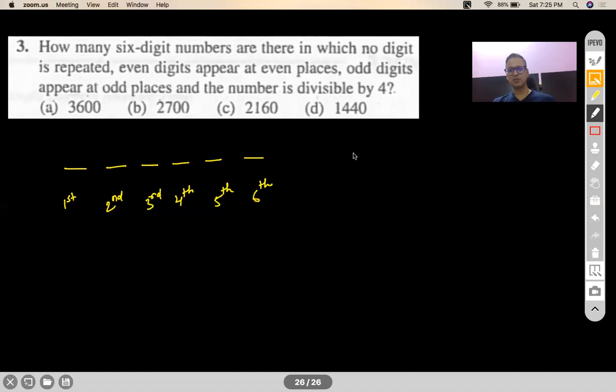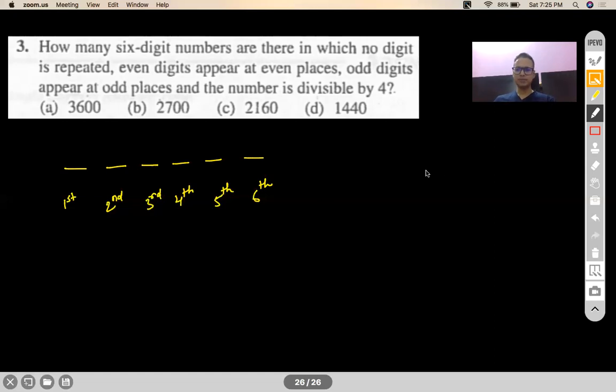5, 4, 3, 2, 1, go. All right. Maximum Janta has gone for D. Okay, D for Delhi. Let's check.